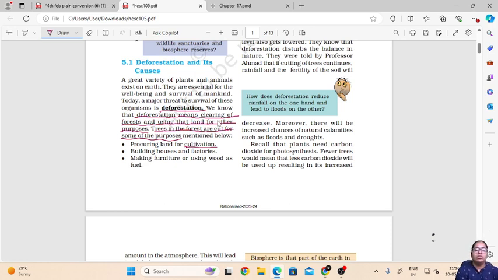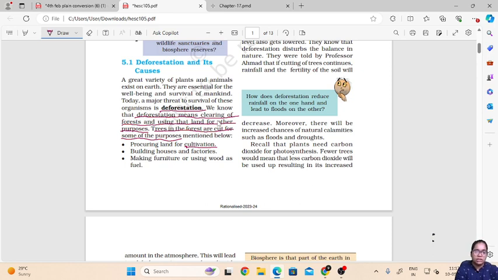Then building houses and factories. To build houses and factories, we need a large area of land. Big industries need big lands to set up their industries. So for that purpose, forest is cut, that is, deforestation is done for building houses and factories.